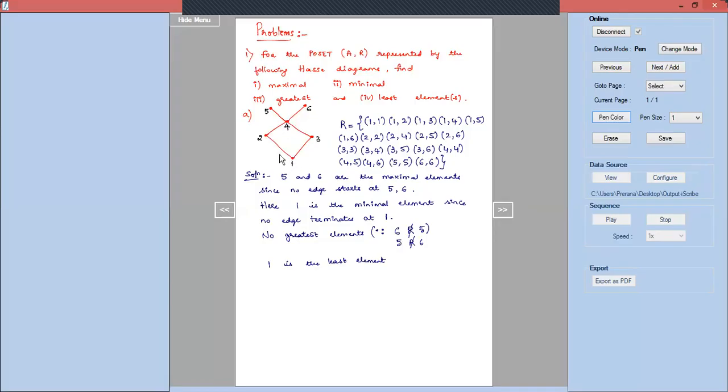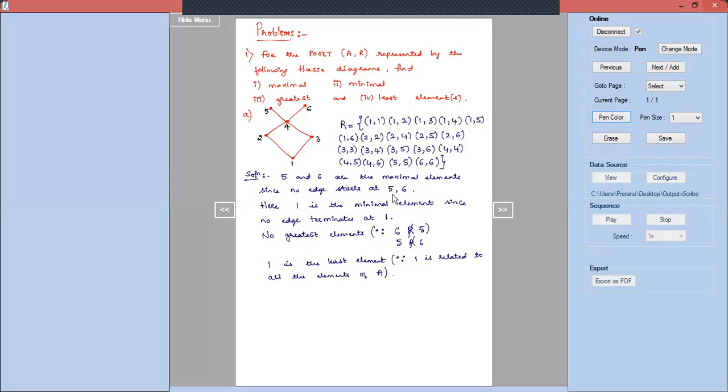So the element 1 is related to all the elements of the set A. That is the reason 1 is the least element. You can just quote the reason because 1 is related to all the elements of the set A.